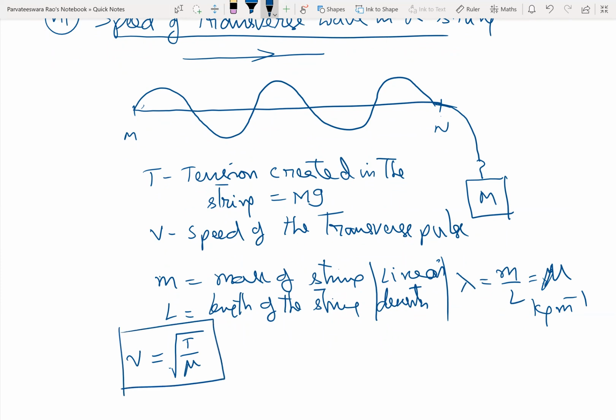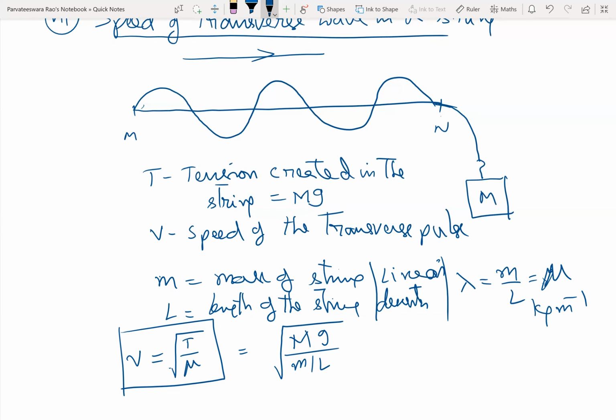The derivation is there. Once we do JEE Advanced, I'll be showing you this derivation. For the time being, just the formula is enough. Even for you, Anagha, the formula is enough. The derivation is there, but we don't need it at this stage. So this is the speed of the transverse pulse that is produced in a wave. You can also write T as capital M into G, where M is the mass attached to the string, and mu is small m by L.